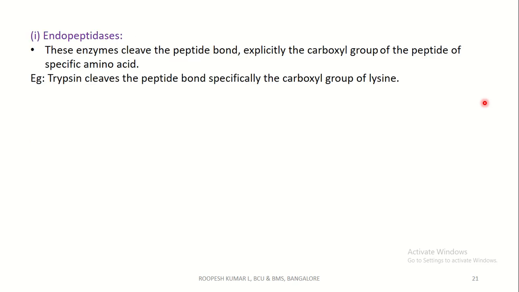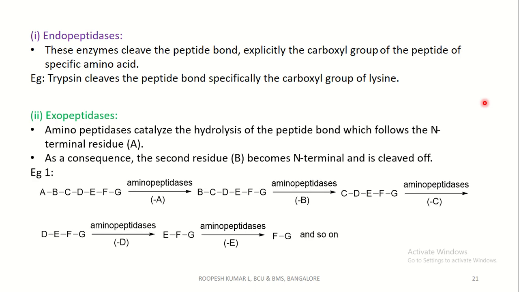Coming to endopeptidases, these enzymes cleave the peptide bond specifically, that is explicitly, at the carboxyl group of a specific amino acid. For example, trypsin cleaves the peptide bond specifically at the carboxyl group of the lysine. Coming to exopeptidases, here there are two subdivisions, that is aminopeptidases and carboxypeptidases.